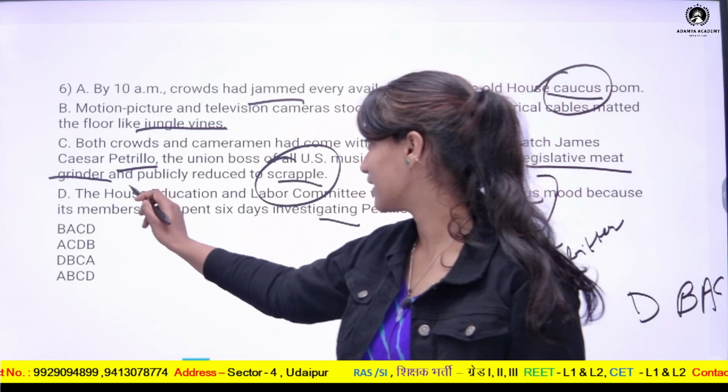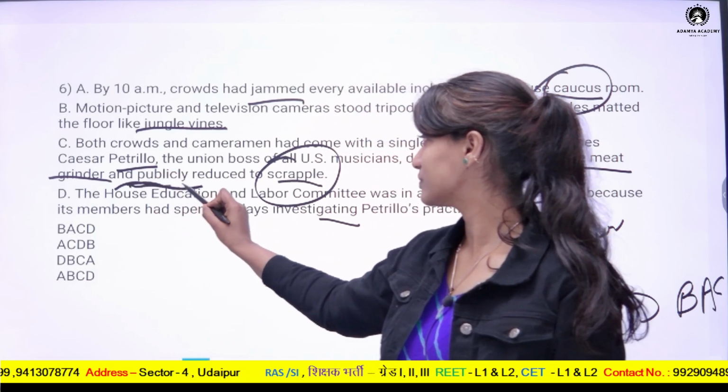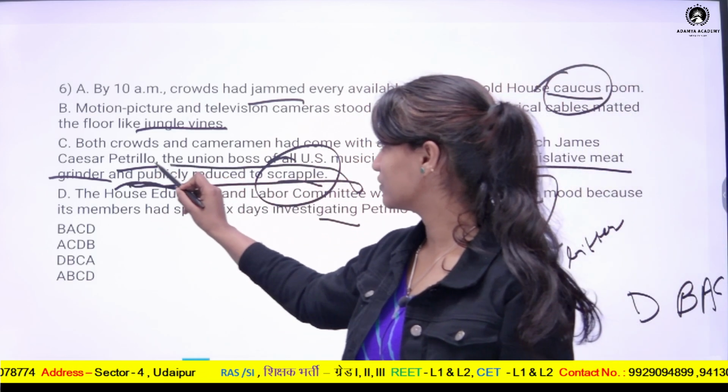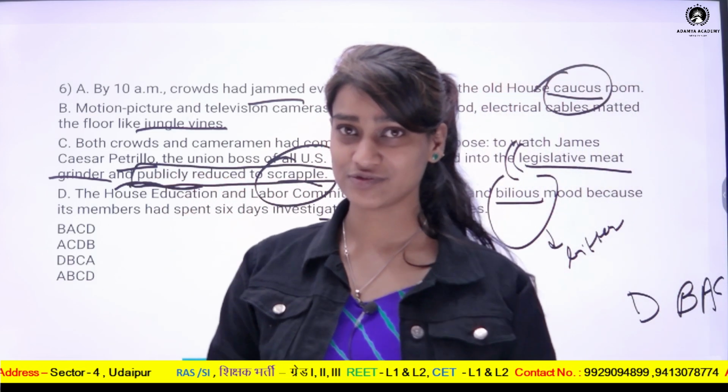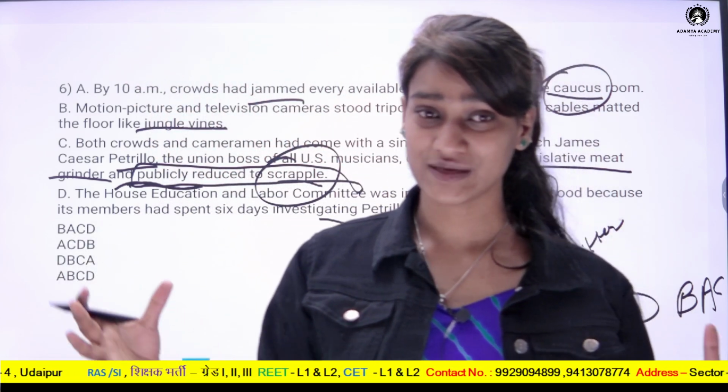So then C, and as a result what was discussed is legislative meat grinding, and the result is also discussed in the end, that the Patrillo was publicly reduced to scrapple. So this is how the image of Patrillo deteriorated. So this is the result of the investigations of the meeting of people.